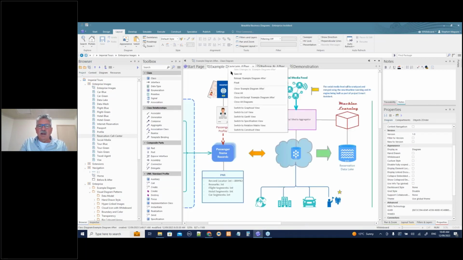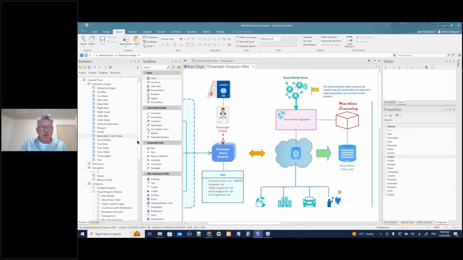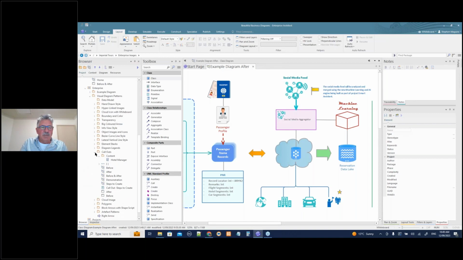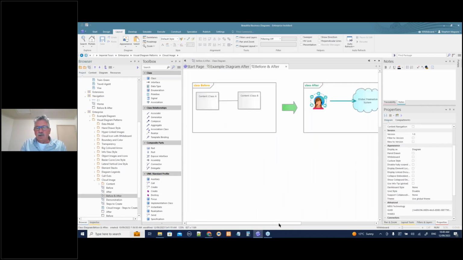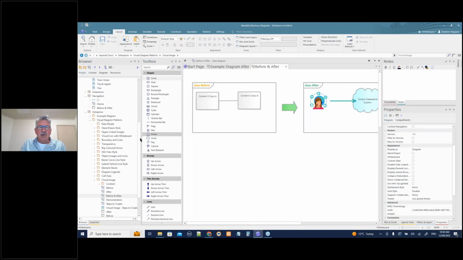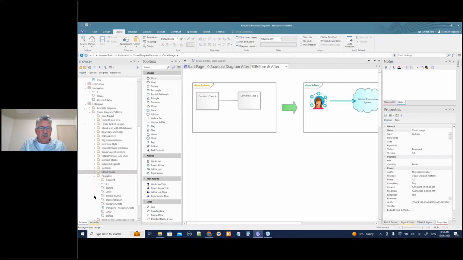Let's leave that one and move on to some more things. We're moving quite quickly, but as I said, you can rewatch the video. So cloud images, we have talked about this before, so I'm going to jump over that one, and I'll just show the before and after. It's just using the cloud image in the whiteboard. If I look at that whiteboard there, you can see there's a cloud and a cube, and I demonstrated that a little bit earlier. So I'm going to jump over that one. You can do it yourselves.